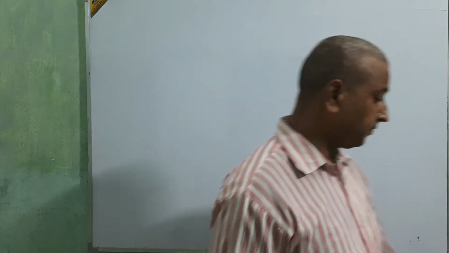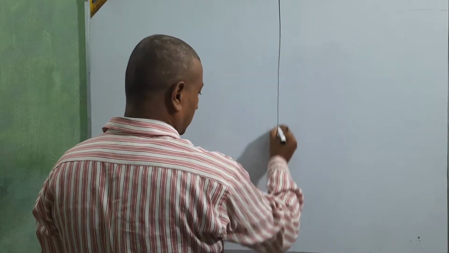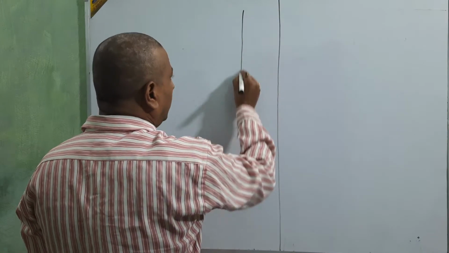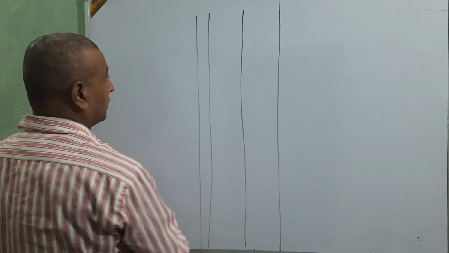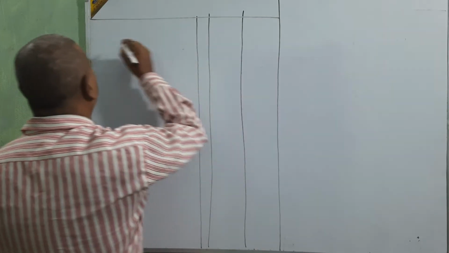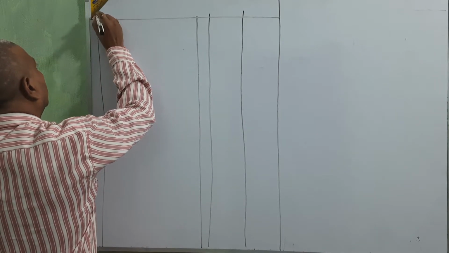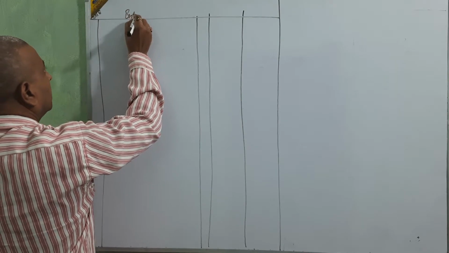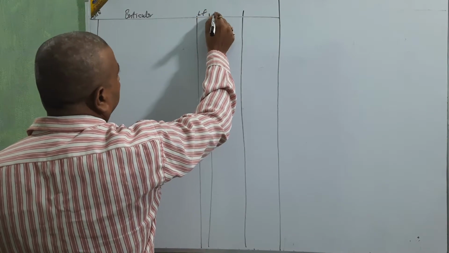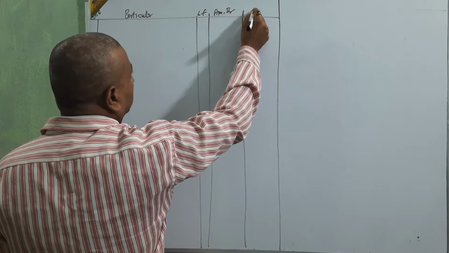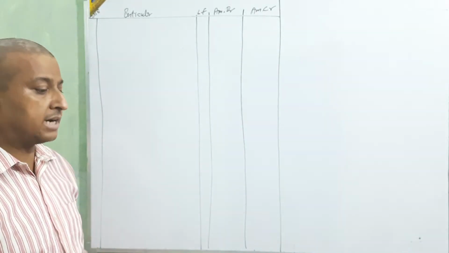Okay, read the question. 2019, June 1. First, we are going to divide this board in two parts for making the proforma of the journal. I think you remember the proforma of the journal. Then make that proforma: this is for date, particulars, LF, amount debit and amount credit. I think this is clear. Start with the question.